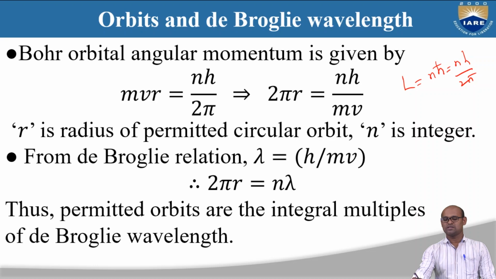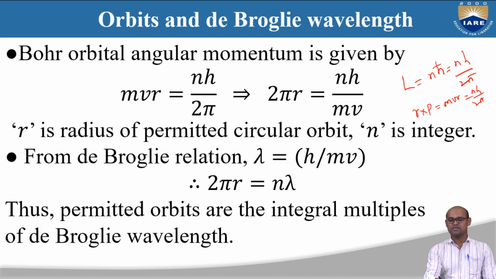Here n is an integer, so you have only discrete values of angular momentum. L is angular momentum, which can be written as r cross p, where p is momentum. So basically you have mvr is equal to nh by 2 pi. You take the 2 pi to the other side, and you get 2 pi r is equal to nh by mv, where r is the radius of the permitted circular orbit.